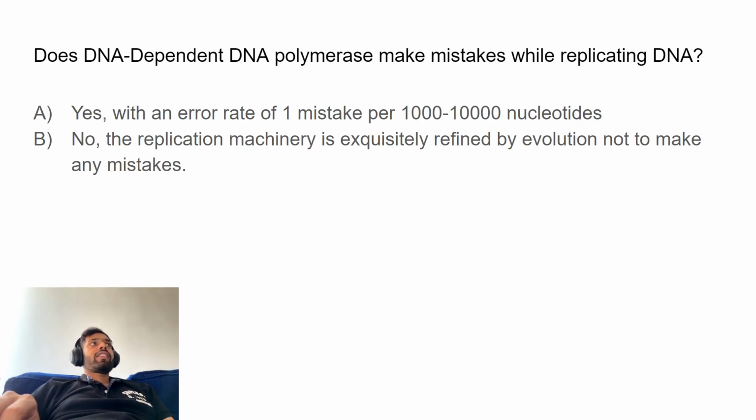If it is so refined that it does not make any mistakes, there is no chance for mutations during replication. There's no chance for error during replication, and as such, mutations would not arise, and there is no evolution per se as we understand it. In fact, we find that the DNA-dependent DNA polymerase makes mistakes, and the error rate is one mistake per thousand to 10,000 nucleotides, depending on the species, organism, individual, and so on.